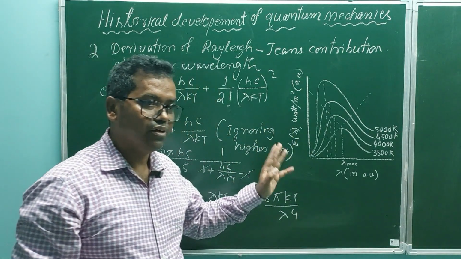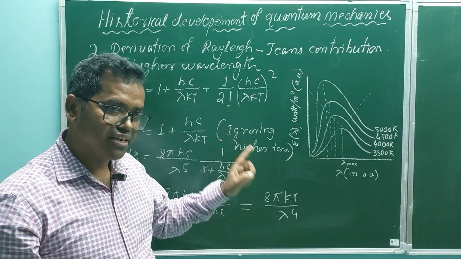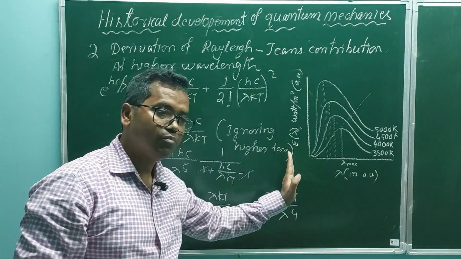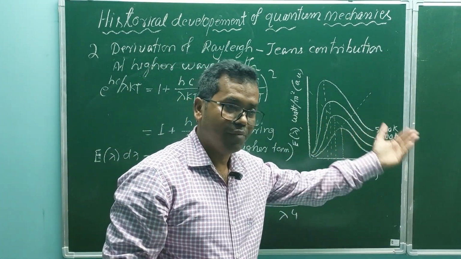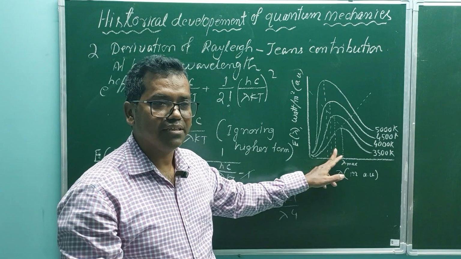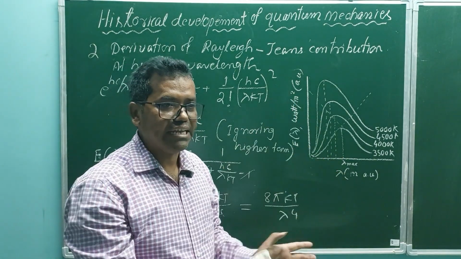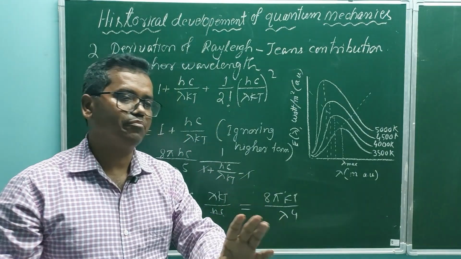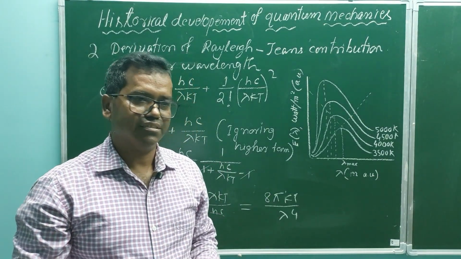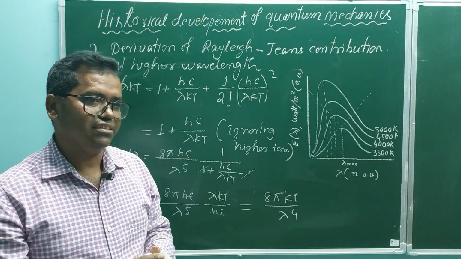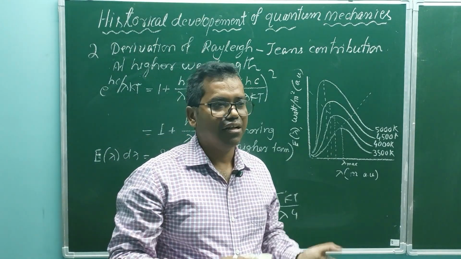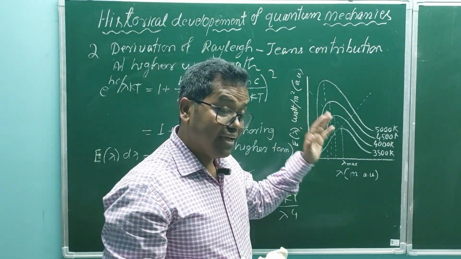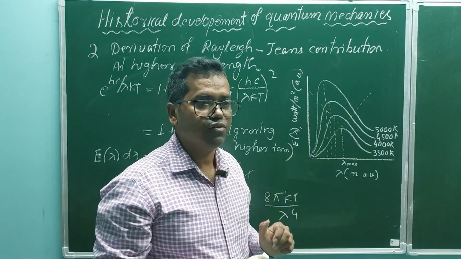That means Planck's radiation formula can explain the experimental curve both at the lower part as well as the upper part. That is, it can explain the experimental curve completely. This is the success of Planck's quantum theory. From here, quantum mechanics has developed. I think you have understood clearly how classical mechanics fails and how quantum mechanics is able to explain blackbody radiation. Thank you for watching this video.